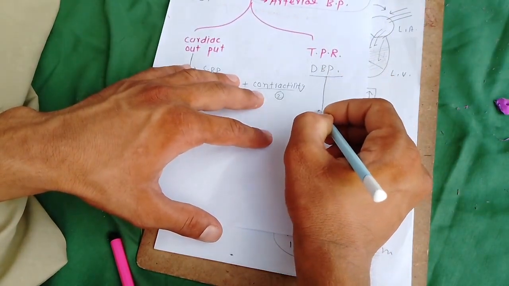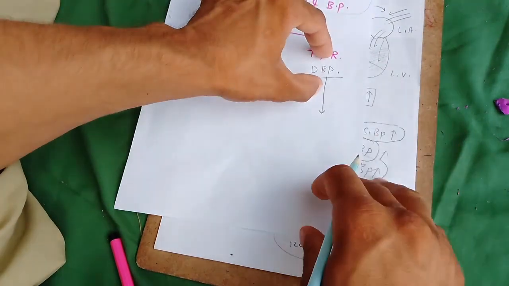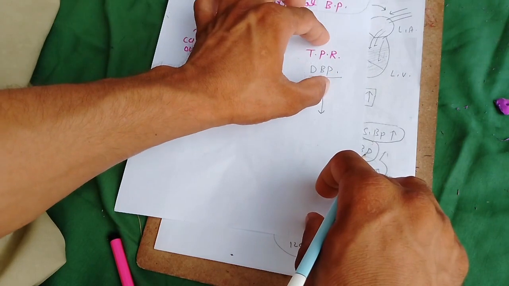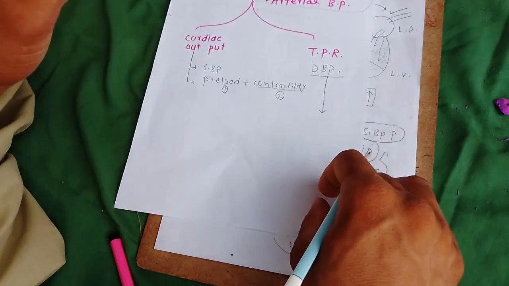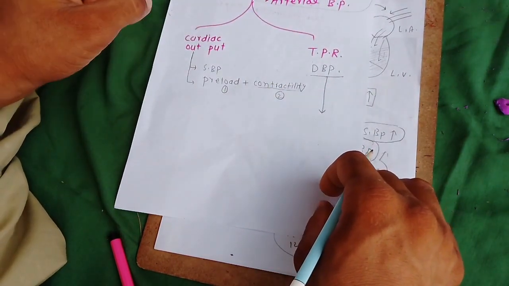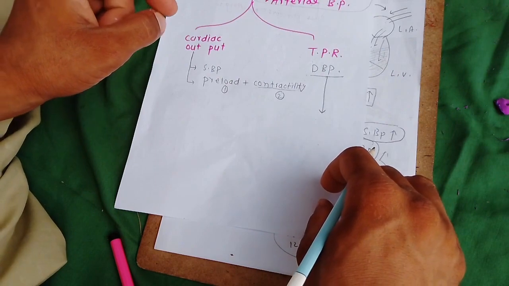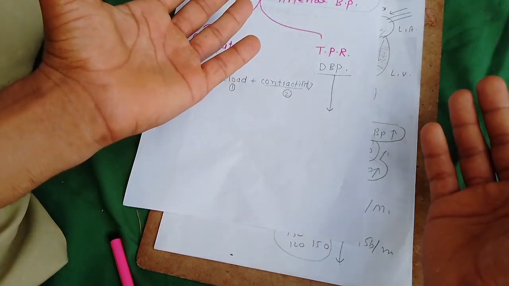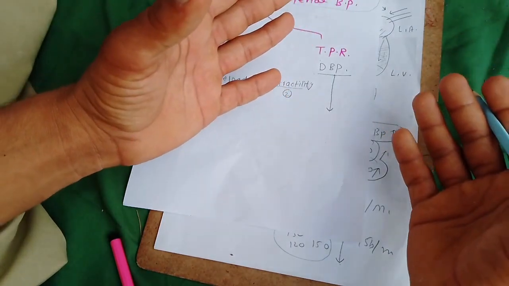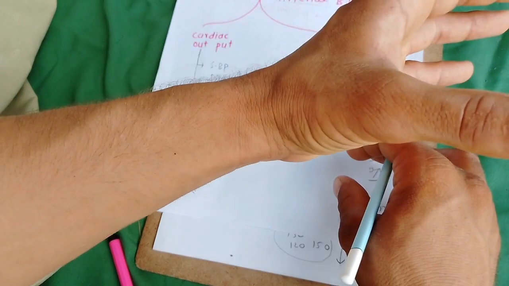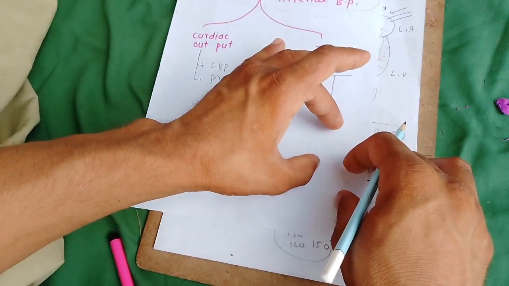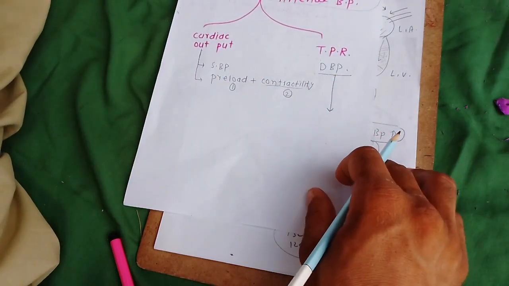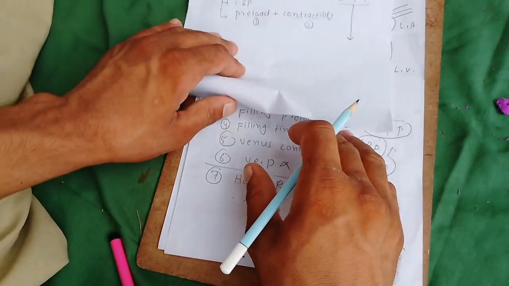Total peripheral resistance is the only factor which maintains the diastolic blood pressure. What is meant by total peripheral resistance? This is the resistance of the arterioles to the flow of blood from the center of the body to the periphery. Very simply, as we know,